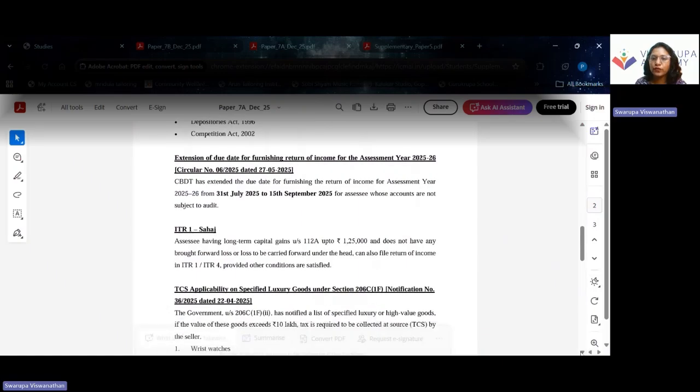Extension of due date for furnishing income tax return for assessment year 25-26 has been changed to 15th September 2025, a very important amendment to be taken note of.